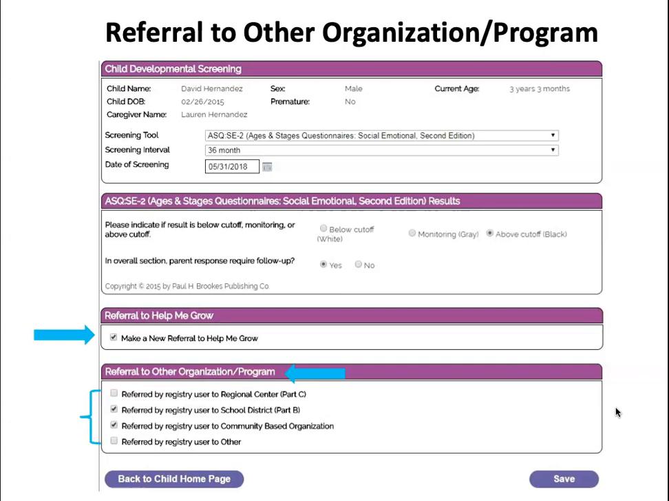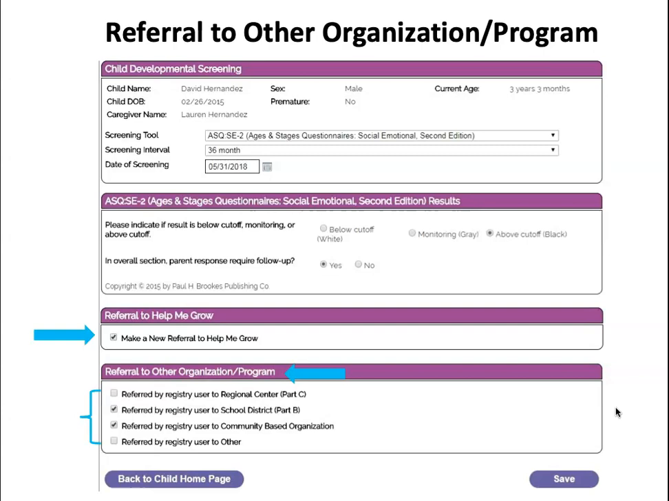You can also do this along with referring to Help Me Grow Orange County, if you would like us to help connect them to something else, or if you would like us to follow up on the status or connection of the referrals made here. The most important distinction I'd like to make here is that the referral to Help Me Grow is automated, so it does send the referral for you. However, the referral to other organization or program is not automated.